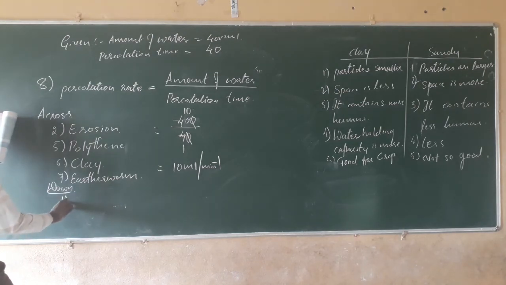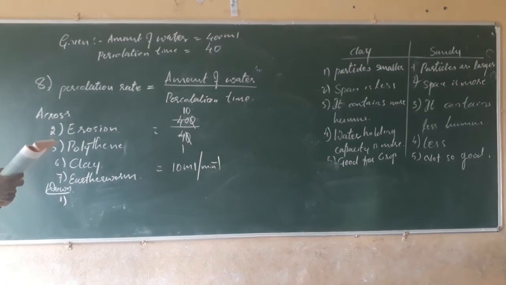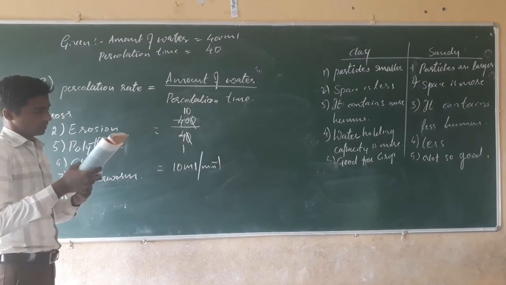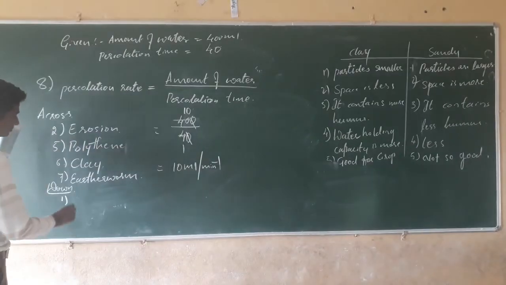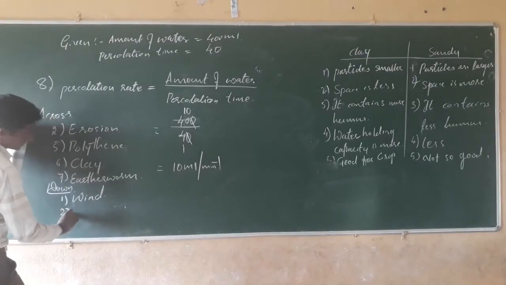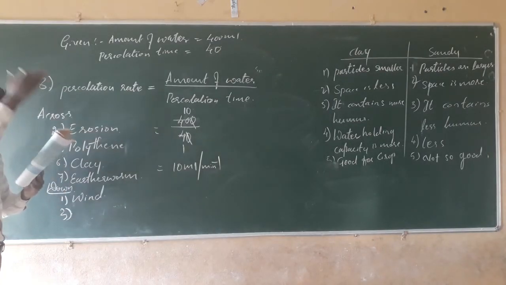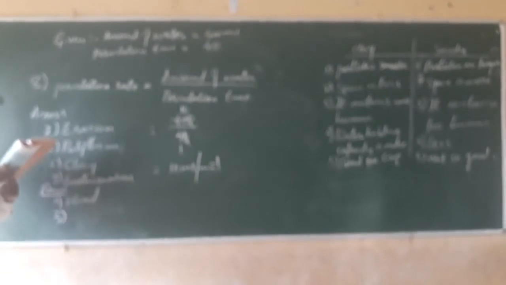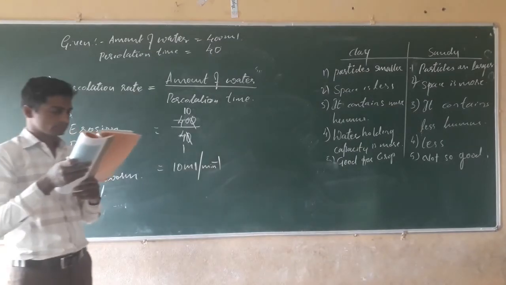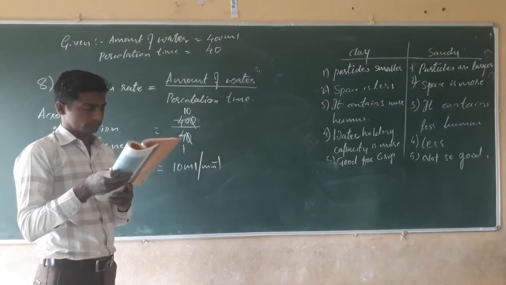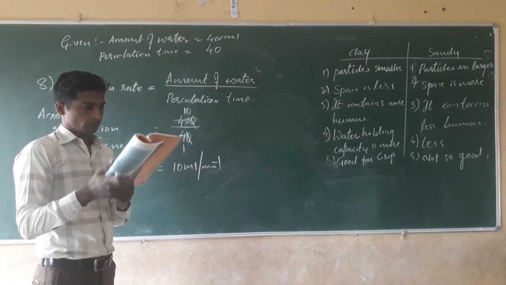Then down, the roots. First one. In a desert, soil erosion occurs through the wind. Second one. The third one. Second is over across. Now down, the other one, the clay and loam are suitable for cereals like wheat.